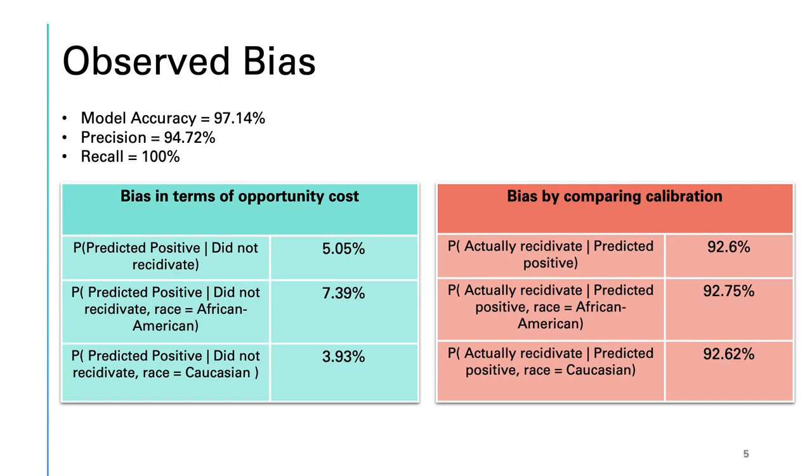The second metric was calculating bias by comparing calibration. Given someone was predicted positive by our model, we had to calculate the probability of them actually recidivating or not. Well, this value for all the races was 92.6% and also did not change much when we set the race for African American or Caucasian. So out of these 2 metrics, the opportunity cost should be the one of concern since it clearly measures the bias in our model.